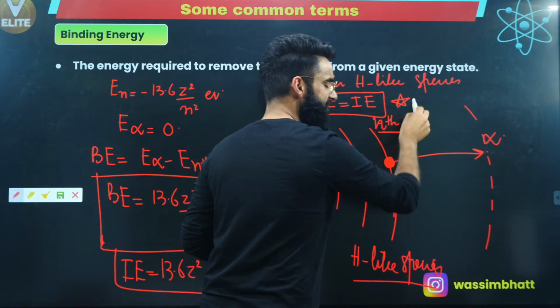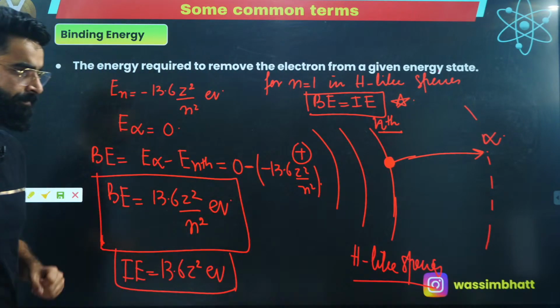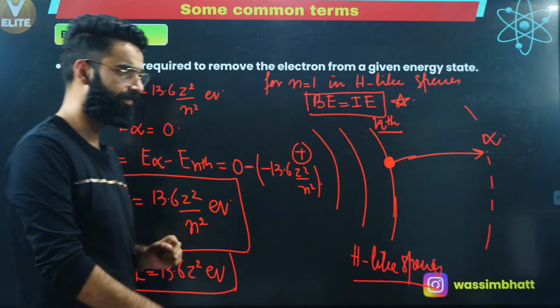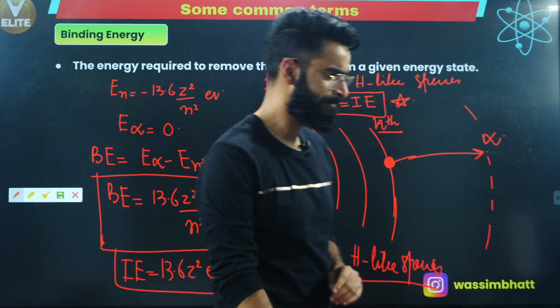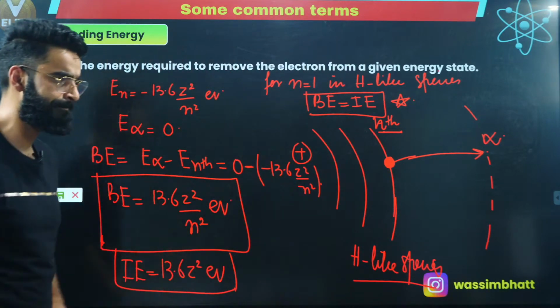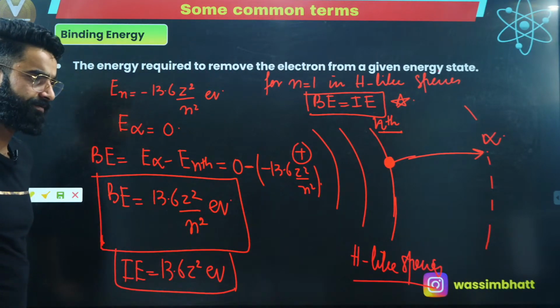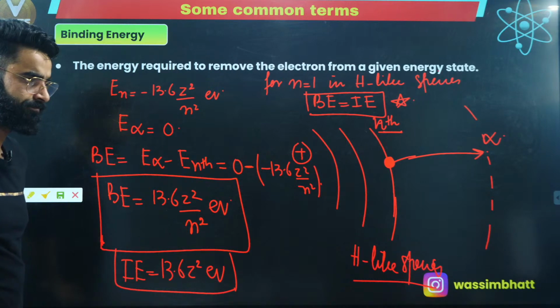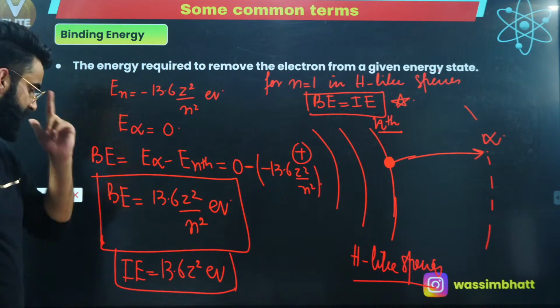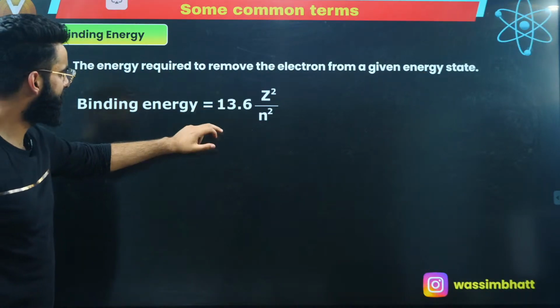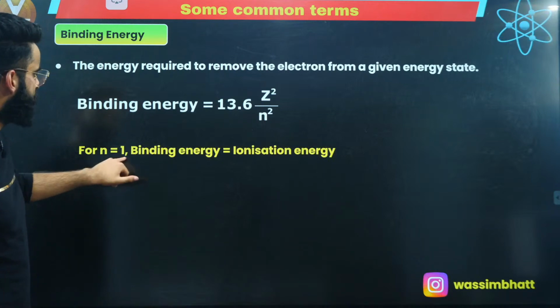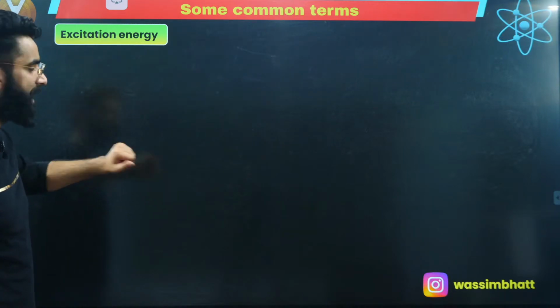Okay, note this as well, this is important. Let me know fast if it's clear. Wonderful, guys. This is the binding energy formula which I gave you, right? And for n is equal to 1, binding energy is equal to basically the ionization energy.